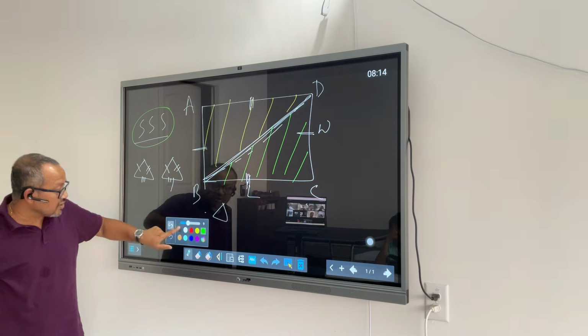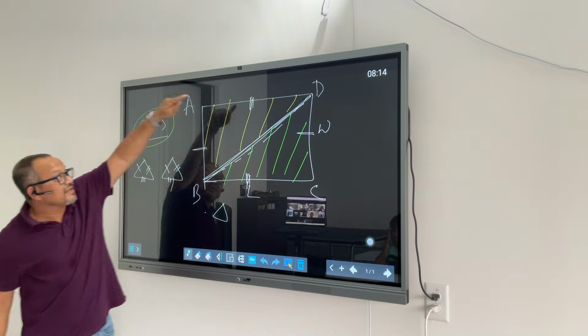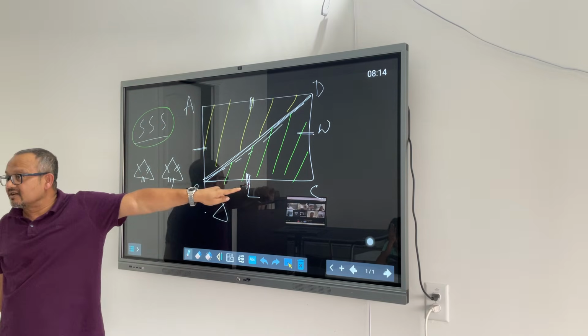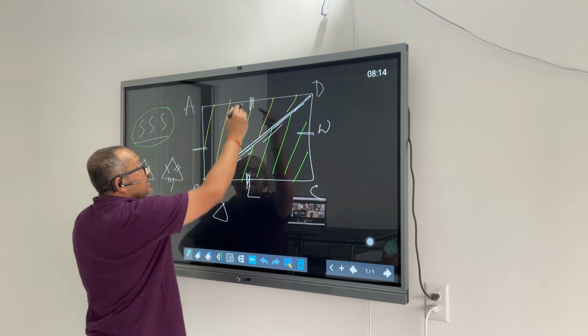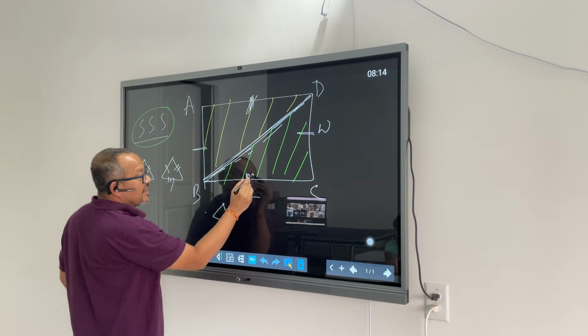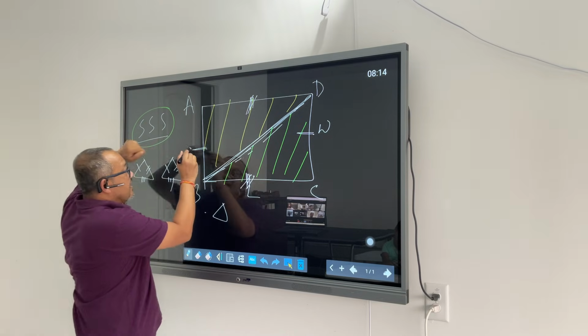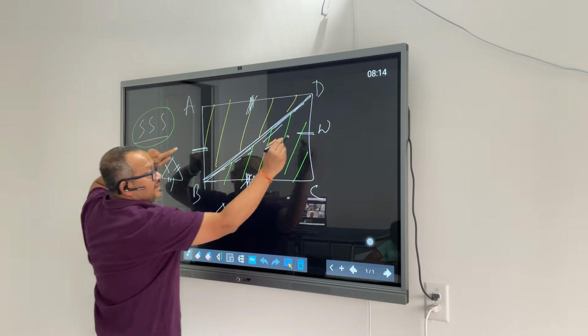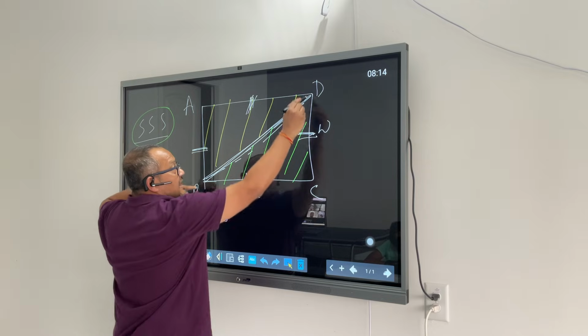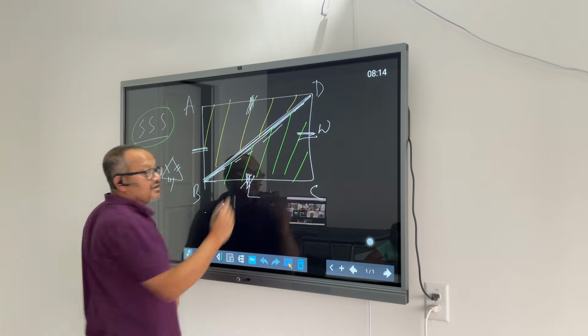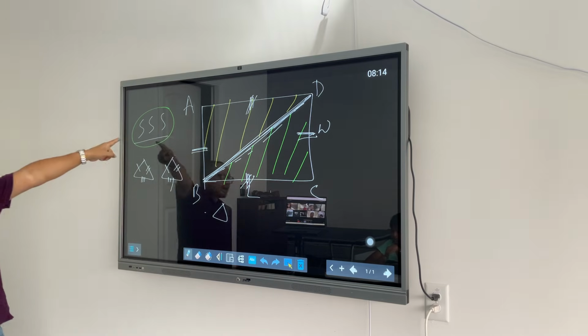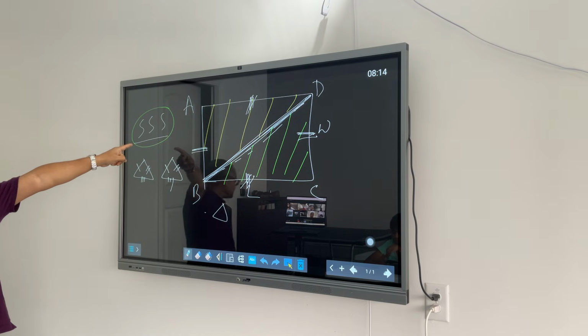Meaning, in both triangles, for every side there is a matching side in the other triangle. Look at the yellow triangle. This side and this side are matching. The yellow triangle's this side and the green triangle's this side are matching. The yellow triangle's this side and the green triangle's this side are matching. And this one is anyway common between both the triangles. So this is a perfect example of theorem SSS.